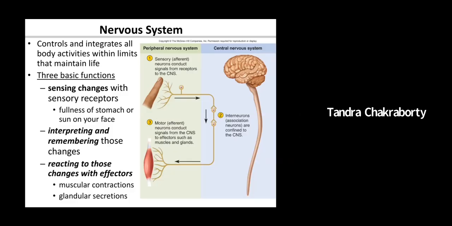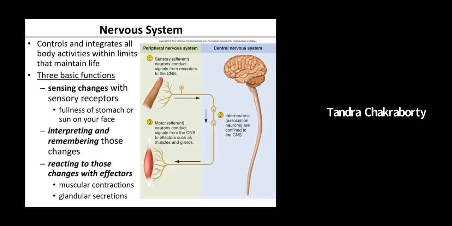There are many functions that the nervous system controls, or I would say all of the functions are under the influence of the nervous system. Some of the major functions are information processing. It regulates all physiological functions of the organism. It is related with memory, conscious and unconscious reasoning, rationality, speech, language, the ability to project, and the ability to make decisions. All of these are part of the nervous system.